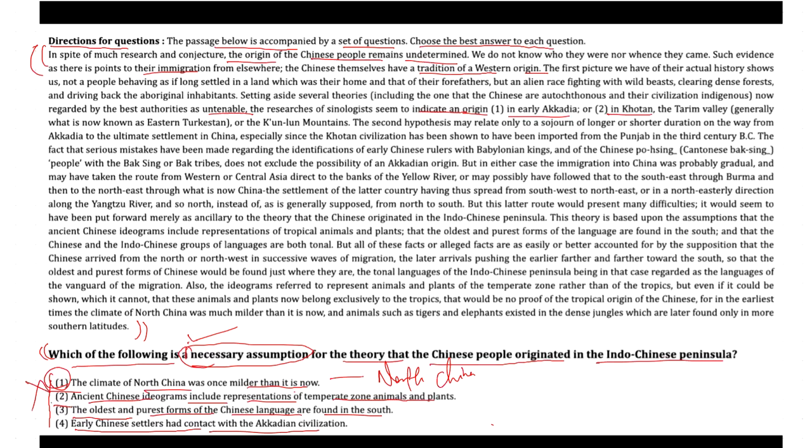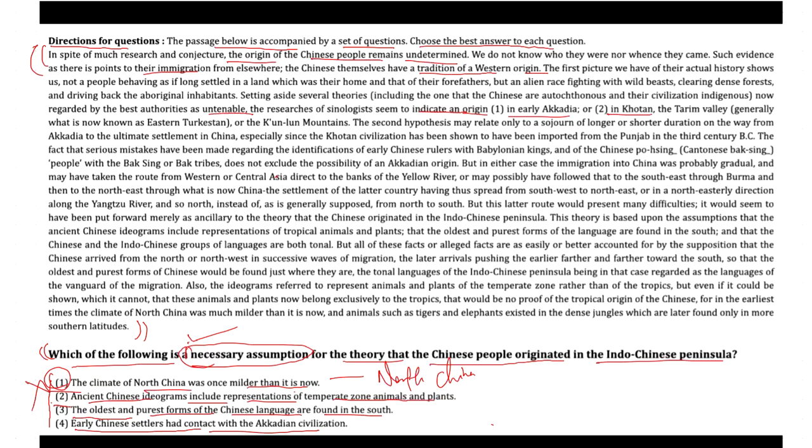Option two is that ancient Chinese ideograms include representation of temperate zone animals and plants. Somewhere we read about this, the ancient Chinese ideograms. Let's see it in the first paragraph. It is stated there: now regarded by the authorities, the second hypothesis, since shown to have been imported.